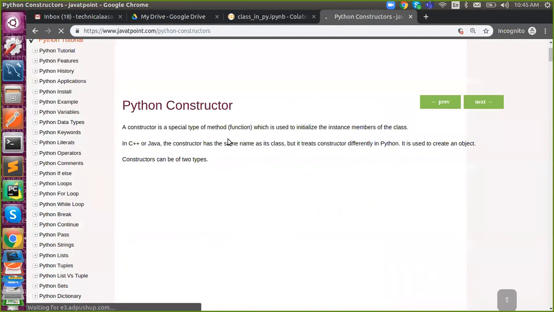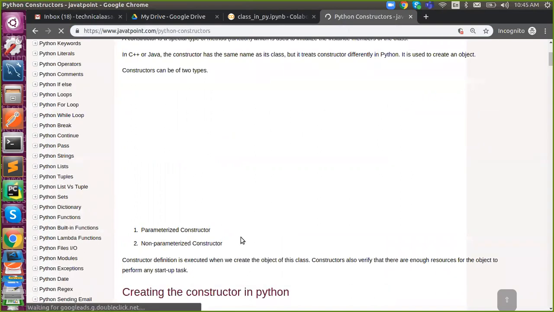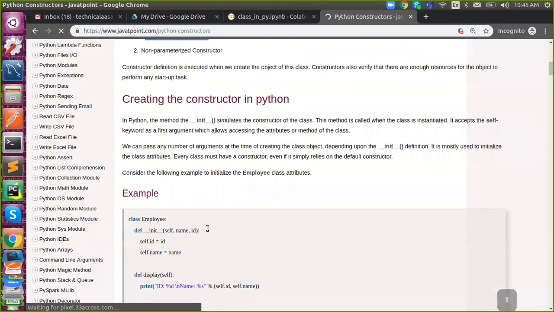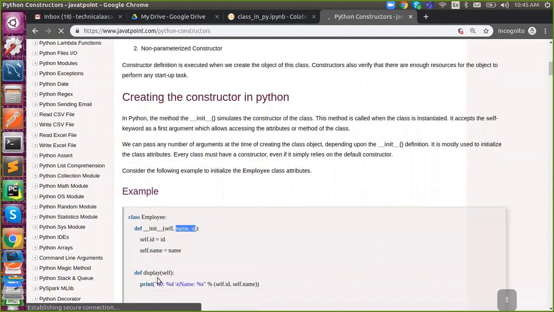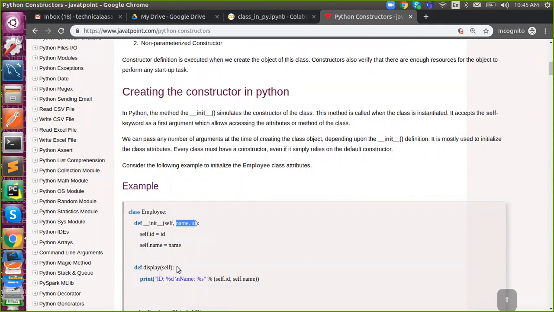So there is constructor with parameter and constructor without parameter. They call them parameterized and non-parameterized. Non-parameterized means constructor without parameter. Parameterized means constructor with parameter. So anything apart from self, if we have it as a parameter, that is a parameterized constructor. It will help us to create dynamic class instances. That is the usage of a constructor with parameter.